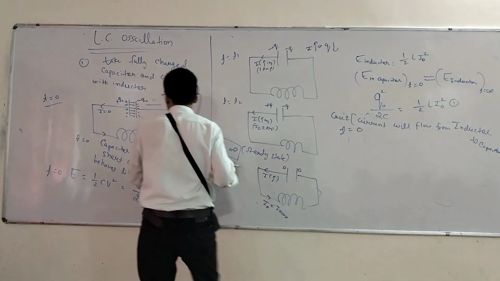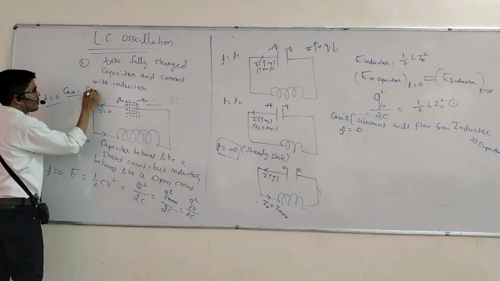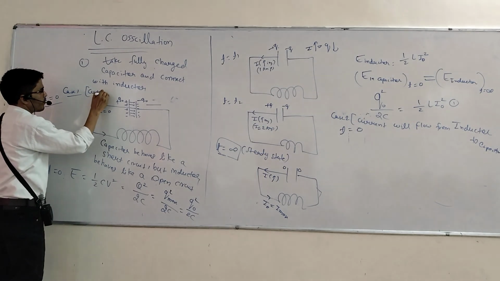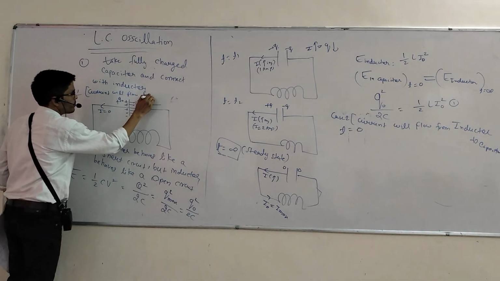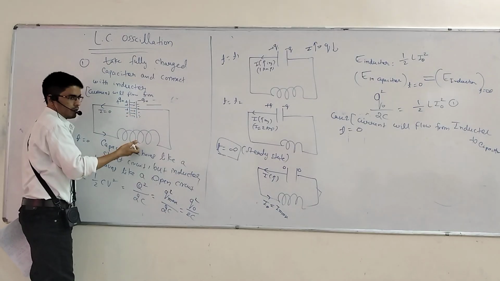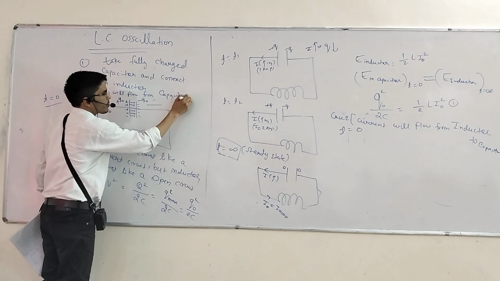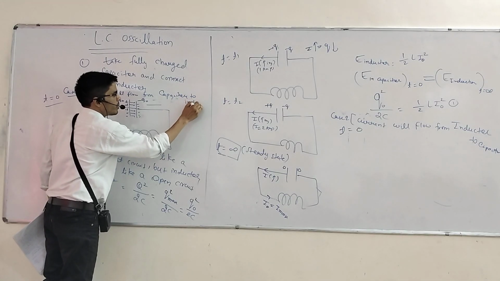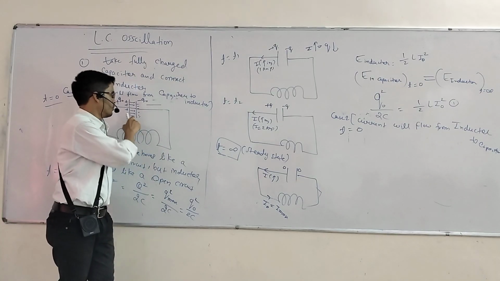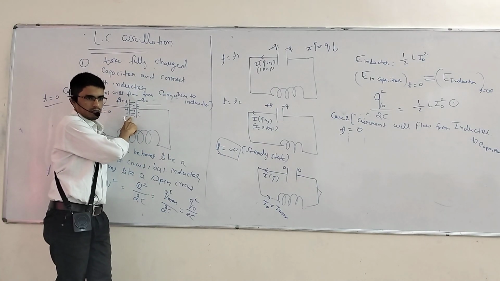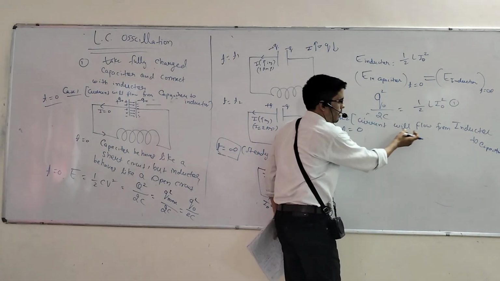In case 1, the current cannot flow from capacitor to inductor, because initially I provided energy only to the capacitor. So the current will flow from inductor to capacitor.